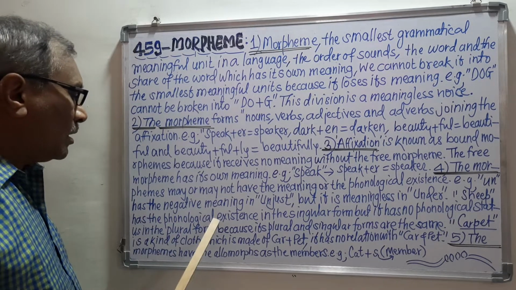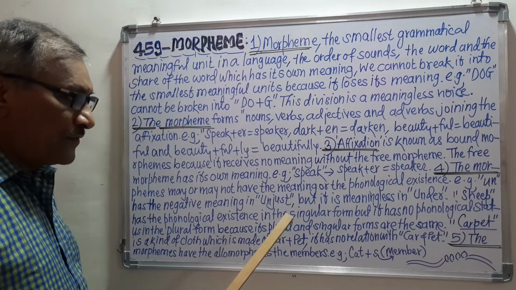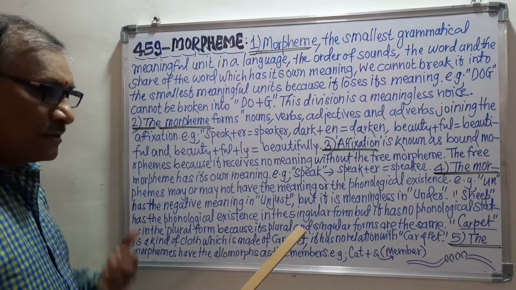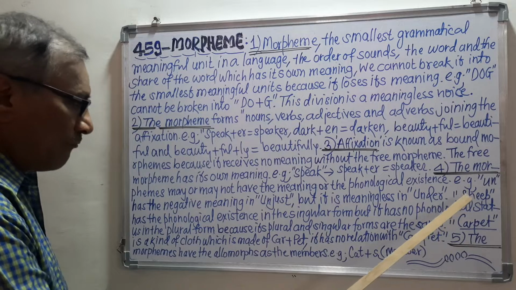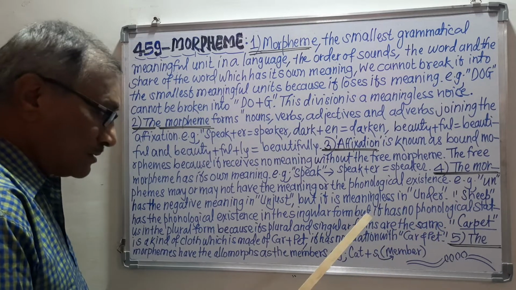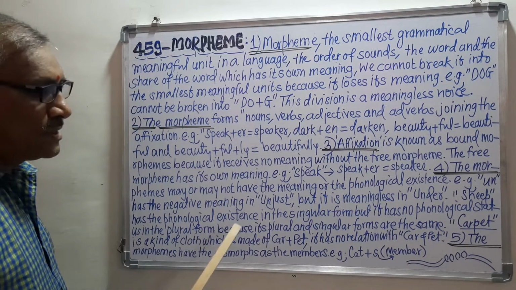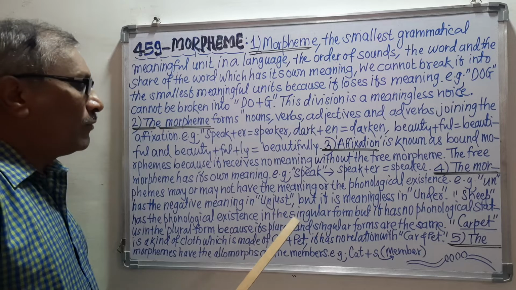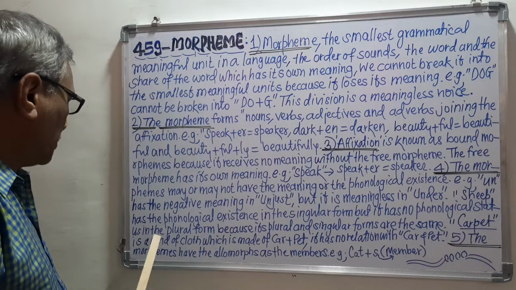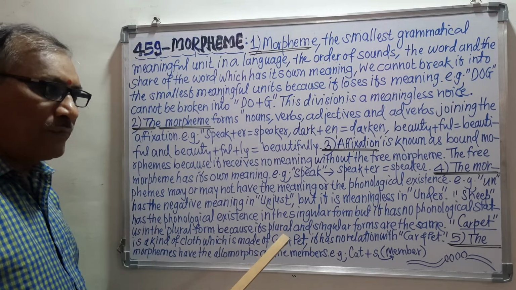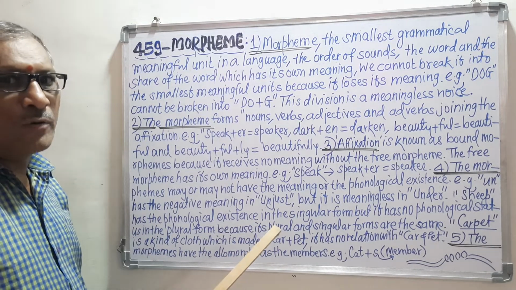When we make the plural of sheep, the plural and the singular of sheep are the same form. So we know that sheep has no separate phonological pronunciation in the plural form, because the pronunciation of the singular and the plural of sheep is the same.